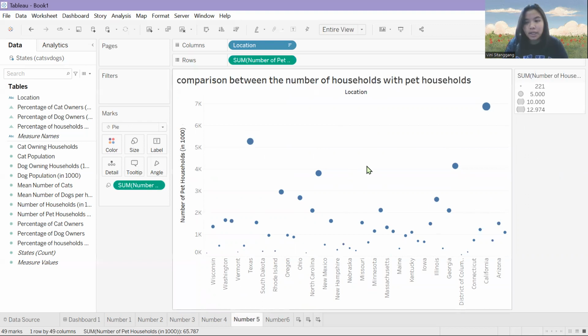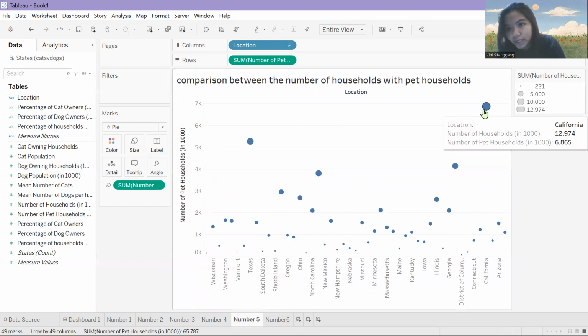From this sheet, the answer is California, where the number of households in thousands is 12,974 and the number of pet households in thousands is 6,865.